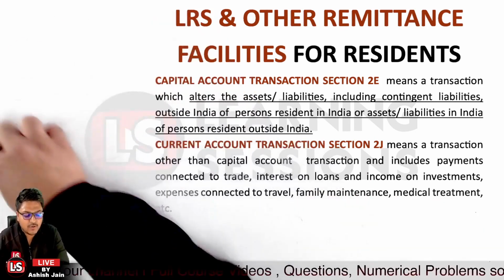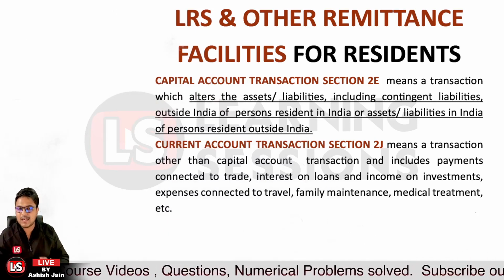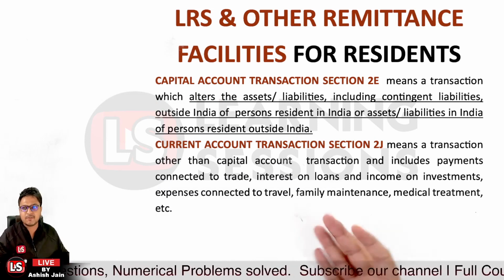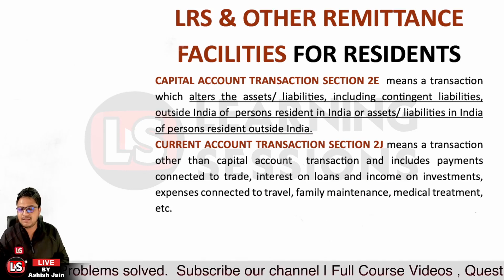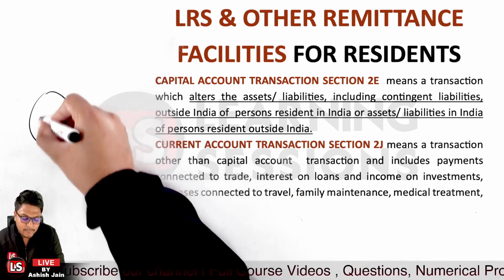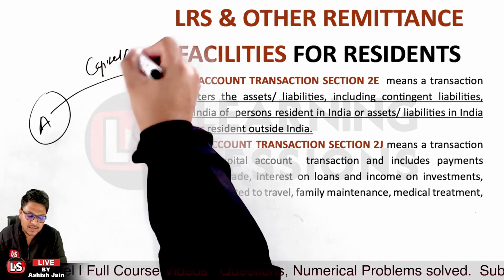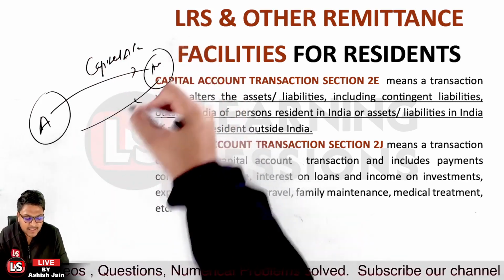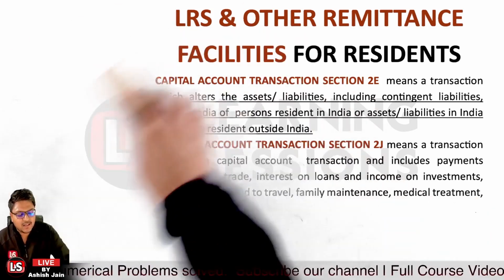And what is a current account transaction? That which is not capital in nature is a current account transaction. So whether it is an amount remitted to the family for maintenance purposes, for medical treatment, or for any other purposes, like expenses in connection with my travel, or income from an investment I have made. If I make an investment abroad, that is a capital account transaction, but the income I have from that particular investment is a current account transaction. So that is the capital account transaction and the current account transaction.